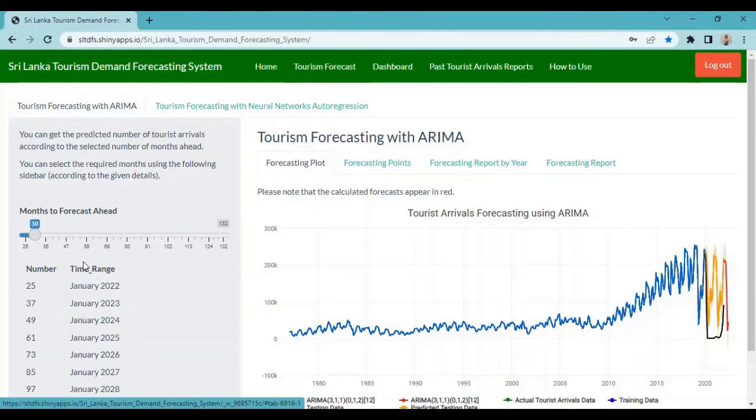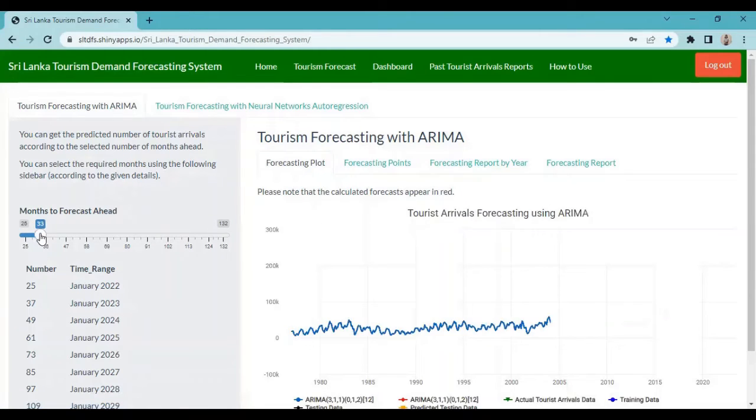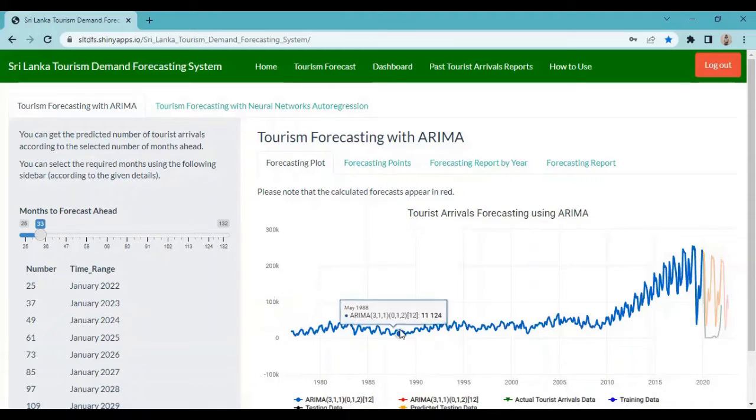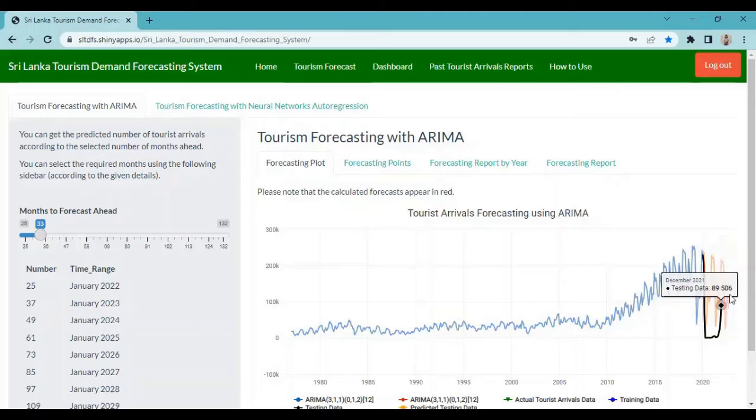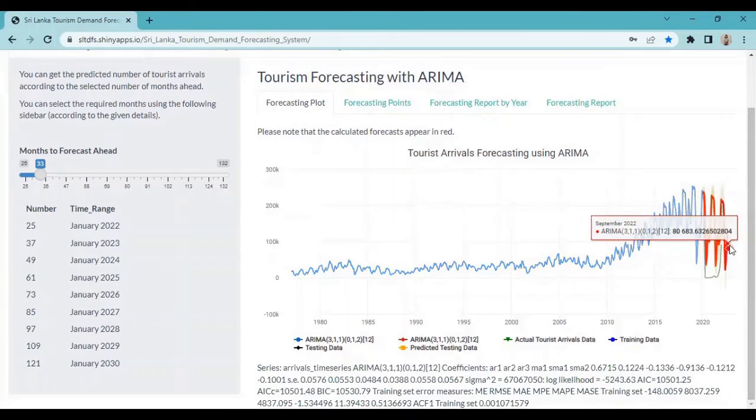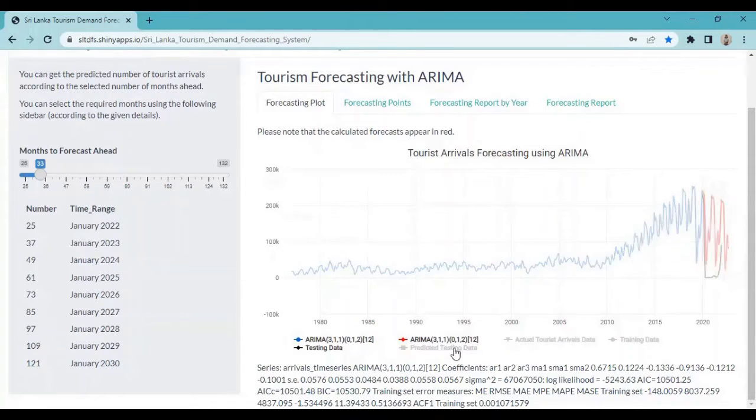So here, if the user wants to get the predictions for this year's September, what the user can do is simply add 24 plus 9 for September, so that means 33. So the user can select 33 on the sidebar. Then the plot will automatically generate and give the predictions after the selected month. If the user wants to see only these predictions, the user can click on the other series and remove them.